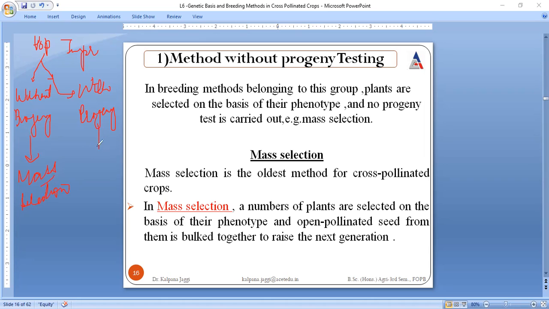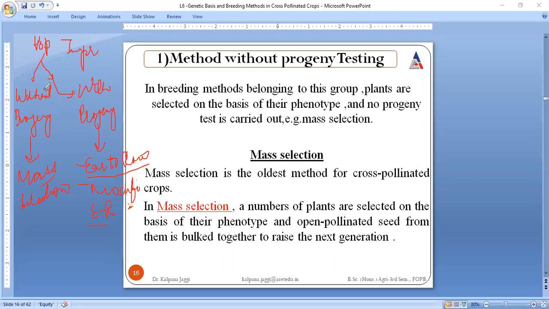And when we go with the progeny test, then we have two methods here. Very first is the ear to row method, and under the ear to row method there is one more methodology in which certain steps are improved, and it is said to be the modified ear to row method, right?